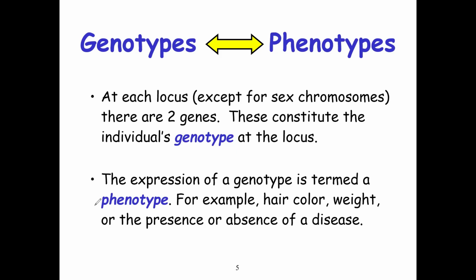So phenotype is a physical appearance. That's what you can see. For example, hair color, weight, or the presence or absence of a particular trait, like sickle cell anemia. If you see someone having sickle, you can say that yes, this person is having sickle. And it's a result of the expression of the genotype, which is SS.